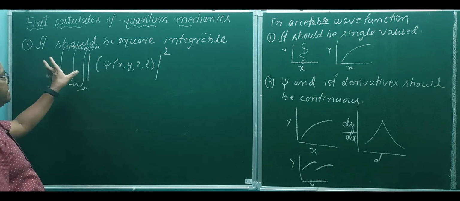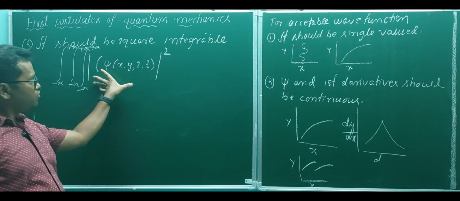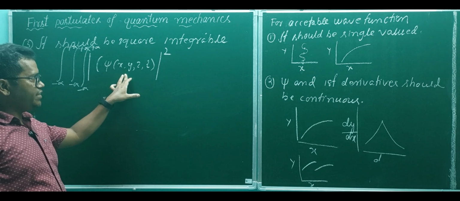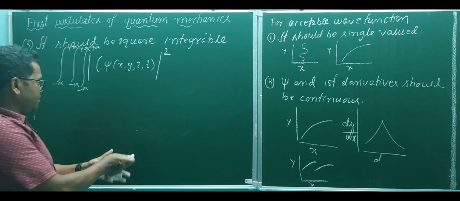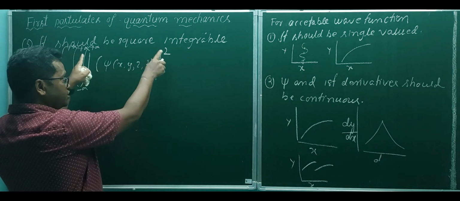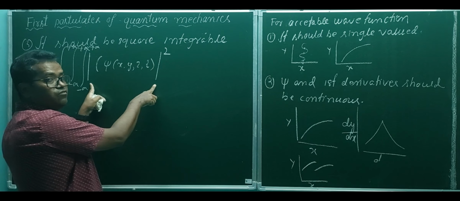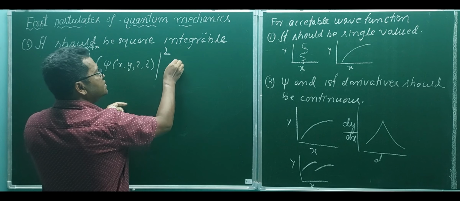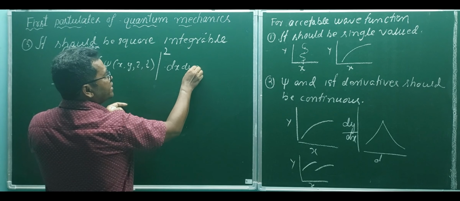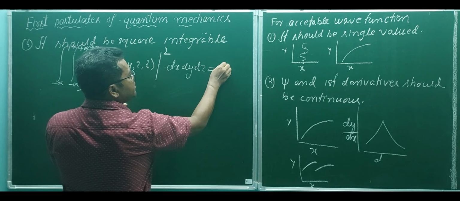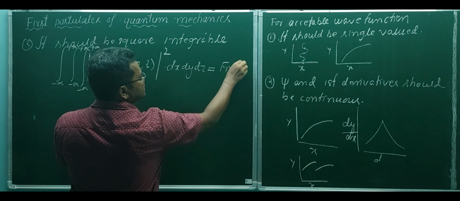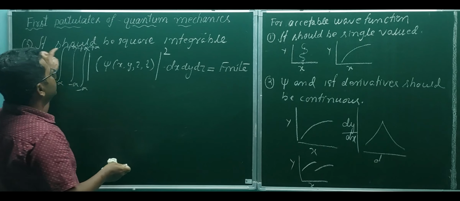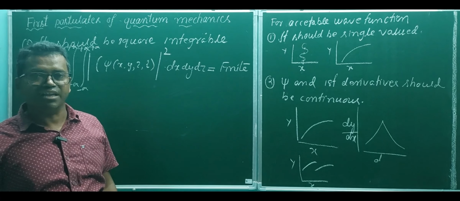That is, integration of the square of the absolute value of psi over the whole configuration, that is dx, dy, dz, should be finite. That is called square integrable.